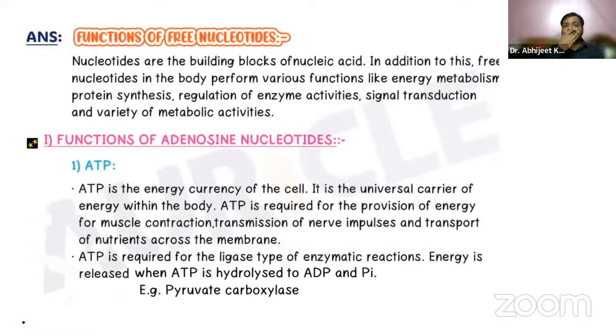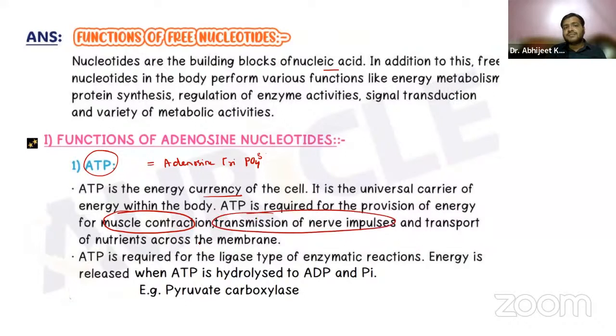Now, guys, you already know nucleotides are the building blocks of nucleic acids. ATP is nothing but adenosine triphosphate. It is the energy currency of the cell. You already know it is required for muscle contraction, transmission of nerve impulses, and transport of nutrients across membranes. ATP is required for ligase-type enzymatic reactions, and it is also required for other enzymatic reactions.